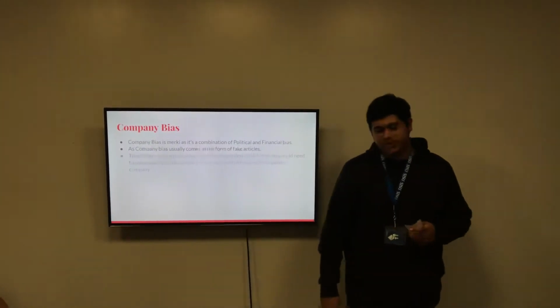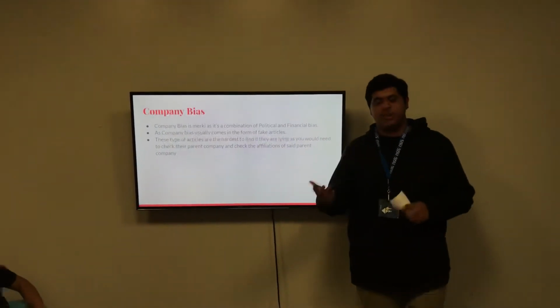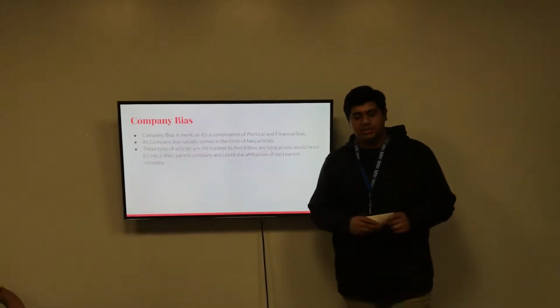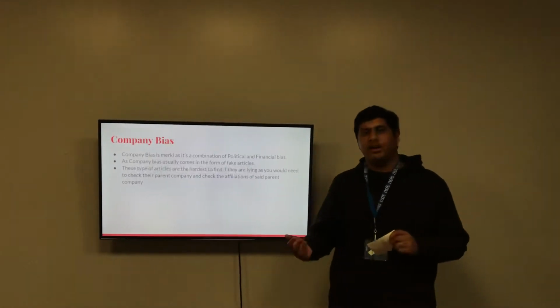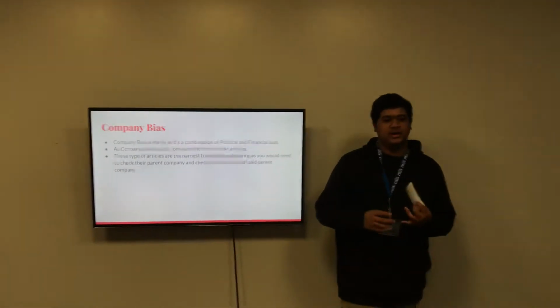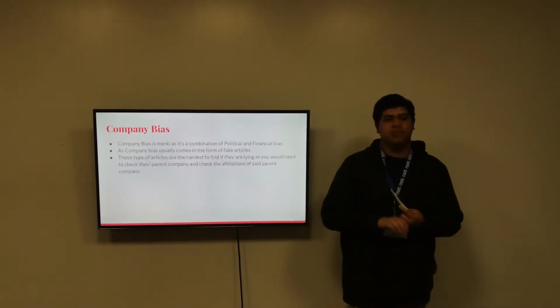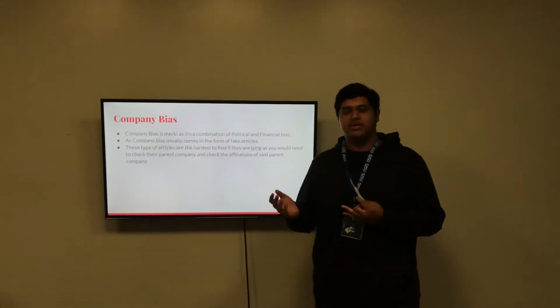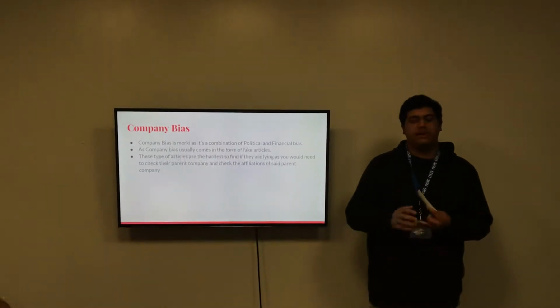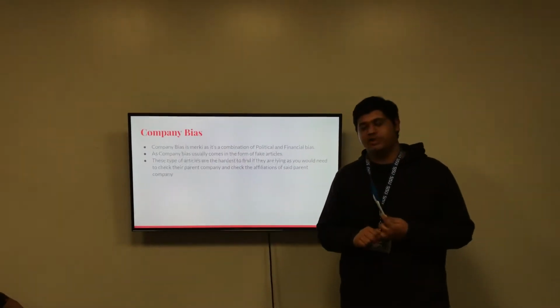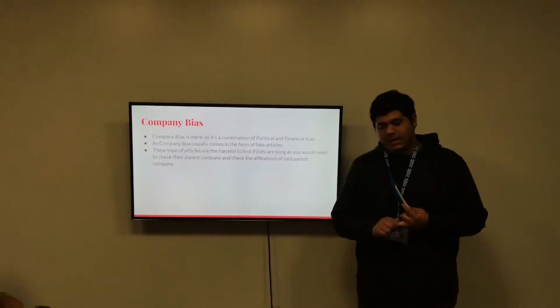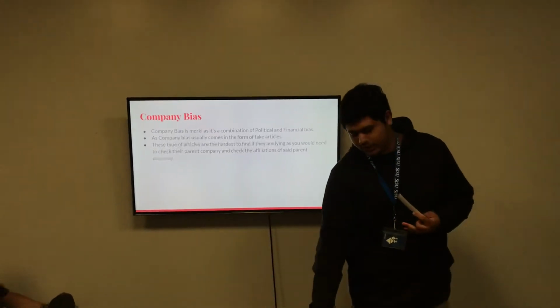It's very hard to find these types of articles because they hide it really well. You would need to check the parent company and the actual website itself, to see if it has previously been debunked or if you can find out that they have fake articles on their website. And that's really how you would see it.